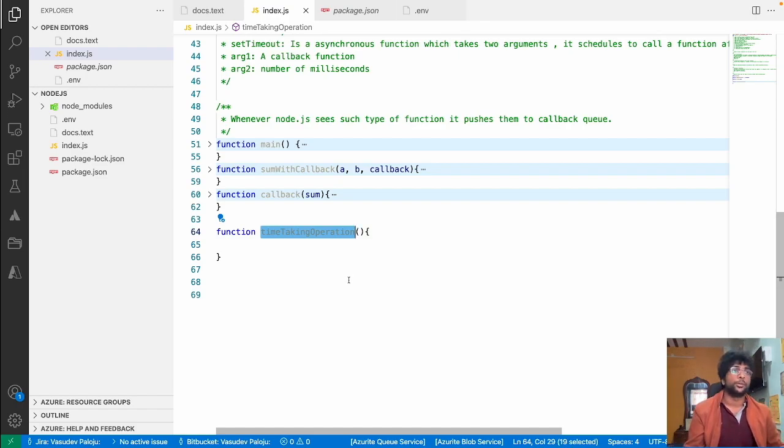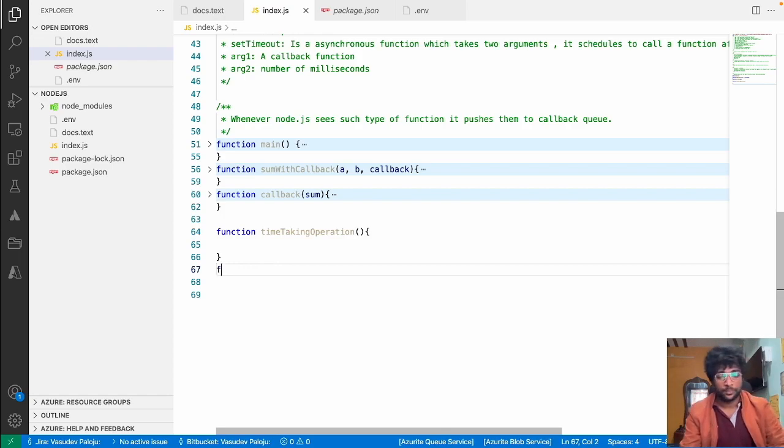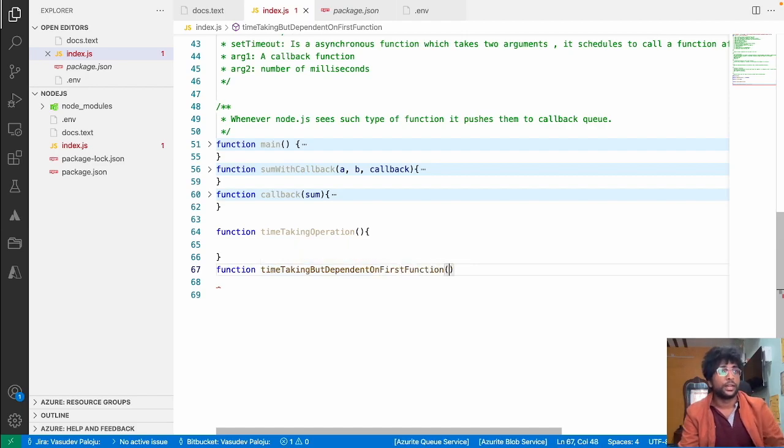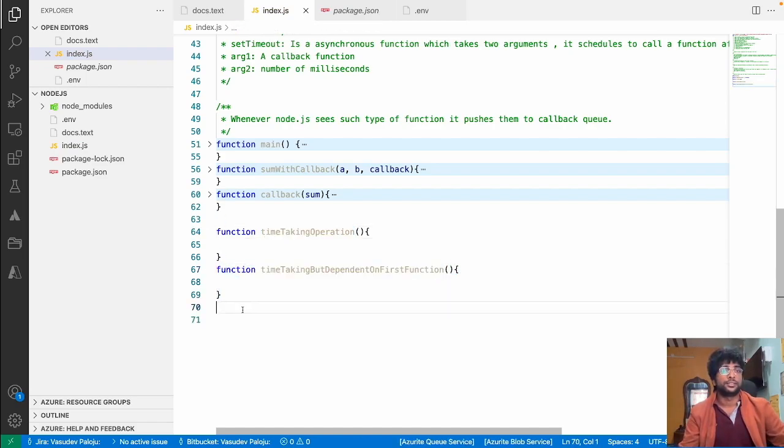Let's say it's a DB operation, a network operation, or something else, right? And a function time taking but dependent on the first function, right? So this is time taking but it's dependent on the first function.